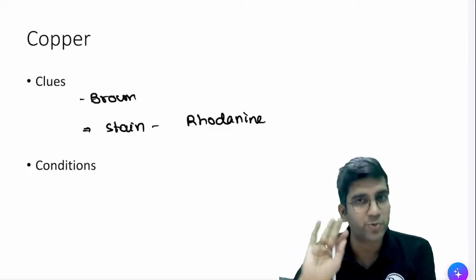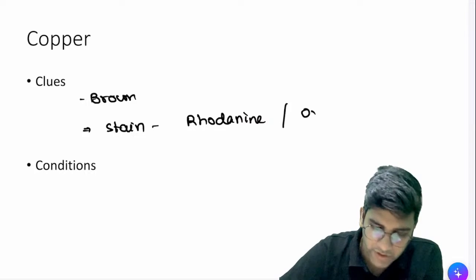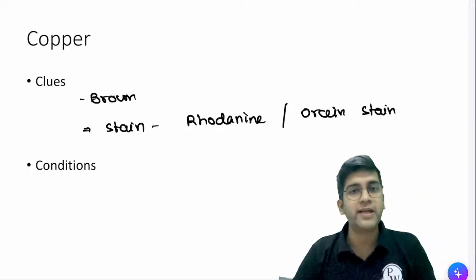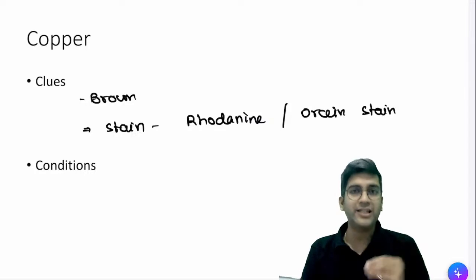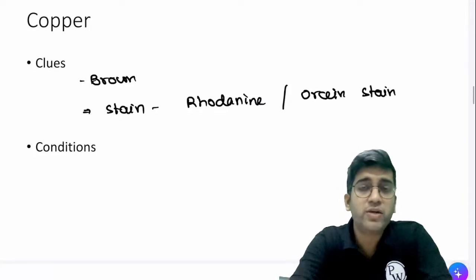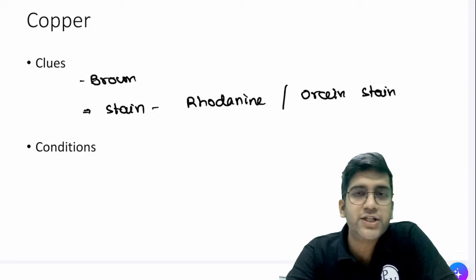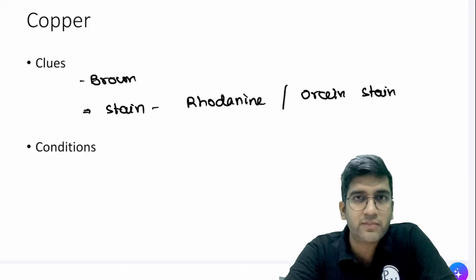One is a stain, one is a procedure. And then we have one more stain called orcein stain. These are two different stains, rhodanine and orcein. Both of them will stain copper. If you remember your biochemistry copper metabolism, do you know any condition where you have a defect in copper metabolism? The disease starts with W. Does it ring a bell?